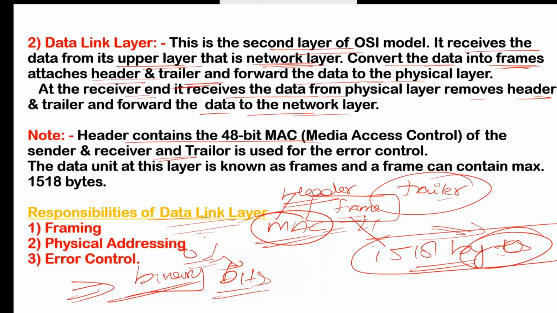And the responsibilities of this data link layer: first, framing, which means it will convert your data into frames. Second is physical addressing. Here we have this header, and in the header we have this MAC address. That is called physical addressing. Third, error control. Here we have this trailer, so it will control the error. So that is the meaning of data link layer. Okay, is that clear for everyone?